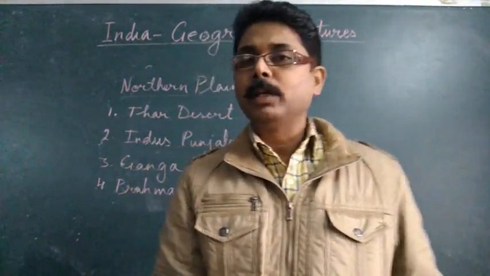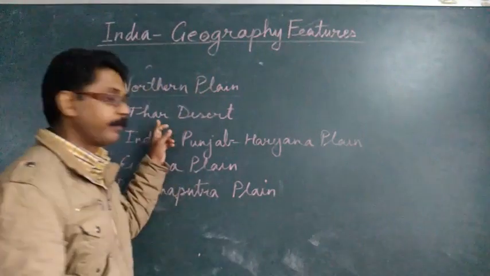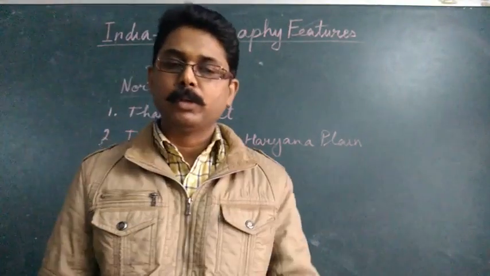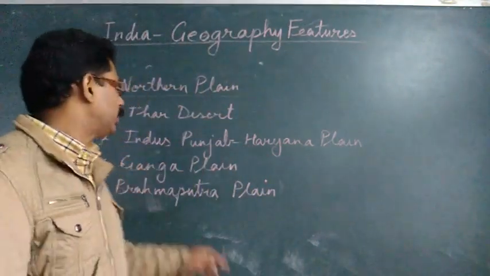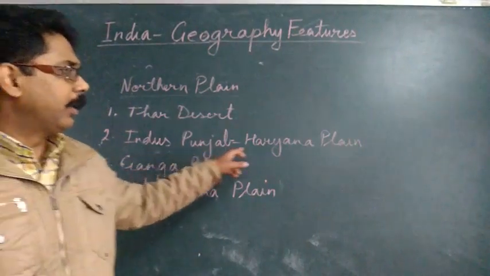So this is about the Thar Desert. This is the explanation which is given in your book. Now let's move to the next one, that is the Indus Punjab Haryana plain.